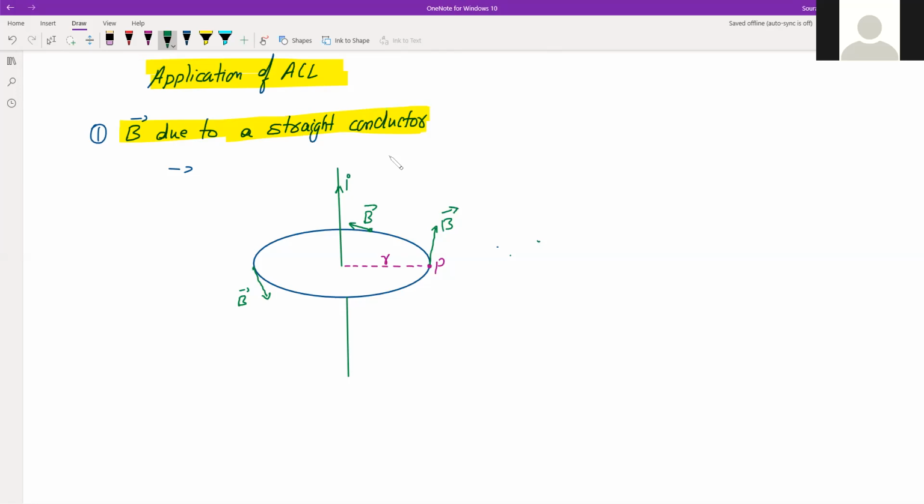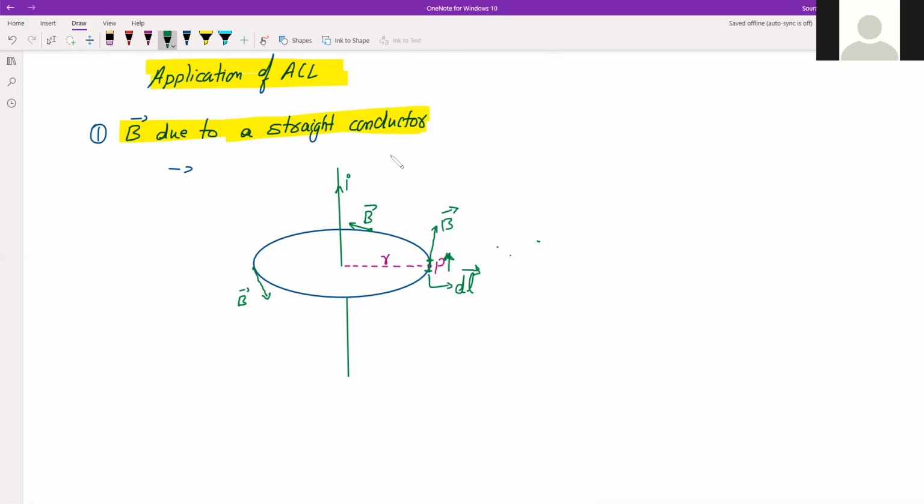What do we have to do next? Next, consider a very small segment of this loop, not wire. Let us call this dl, and suppose this is the direction of dl. So dl and B will obviously be in the same direction because B is tangential, right? It will be along the direction of the tangent, and dl is also part of the circle, so that is also along the tangential direction.